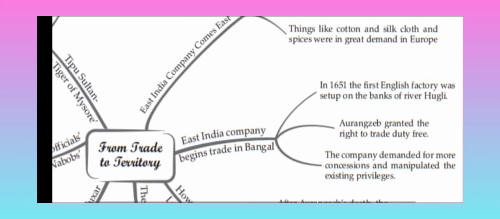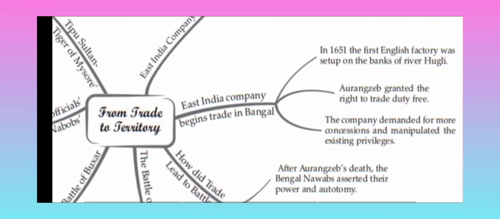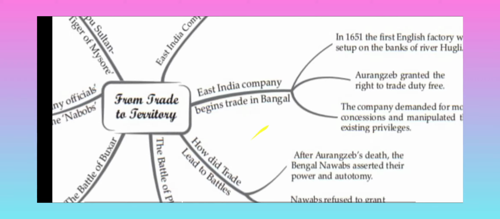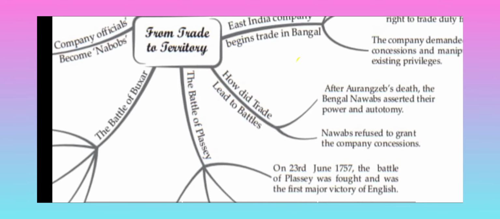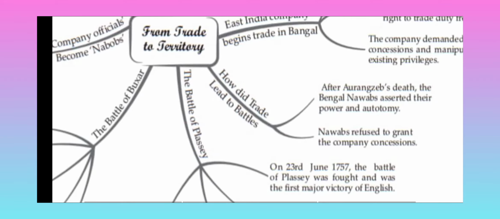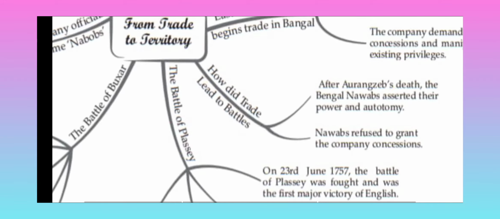Aurangzeb granted the right to trade duty free. Aurangzeb issued a firman to do the trade duty free. The company demanded more concessions and manipulated the existing privileges. So the company was demanding more and more concessions and more privileges from the Nawab.